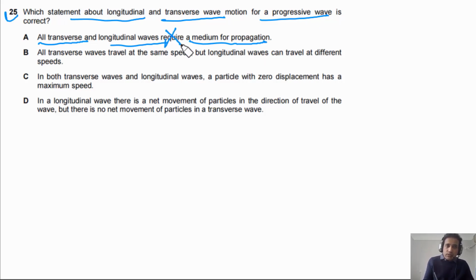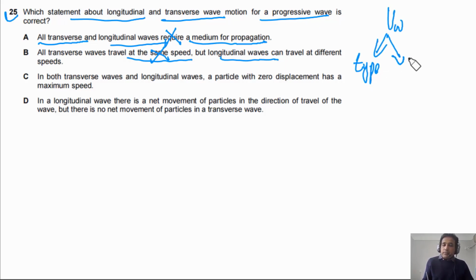Option B says all transverse waves travel at the same speed, but longitudinal waves can travel at different speeds. Same speed is incorrect because the speed of the wave depends on the medium. The same type of wave can have different speeds in different media. So the speed of a wave depends on the type of wave and on the medium.